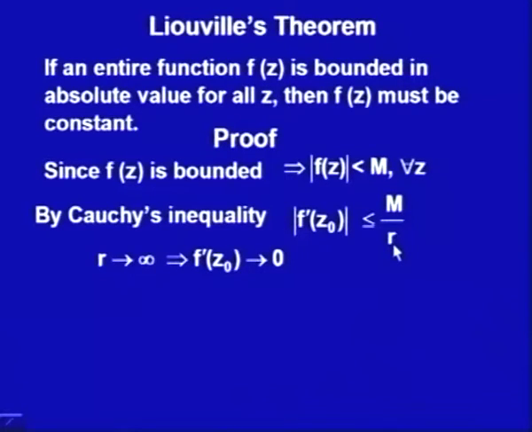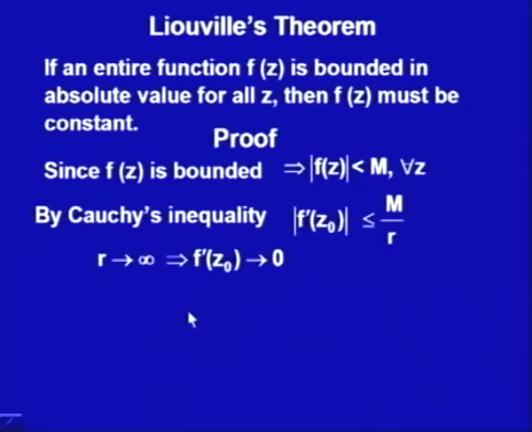So, I can make a very large circle. It says that it should approach 0, because we are saying it is bounded and this is an entire function. So, we can take a very large circle. As r is increasing, this is approaching 0, or rather you could say that the derivative of f(z) would be 0, because this is at z naught. So, I can use it at any point z.